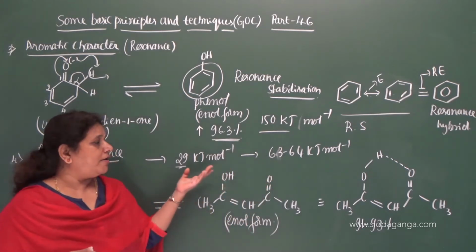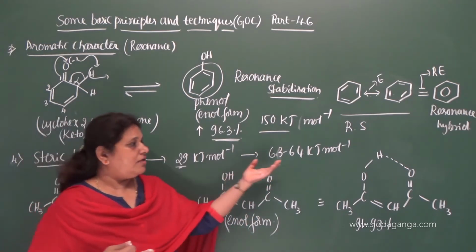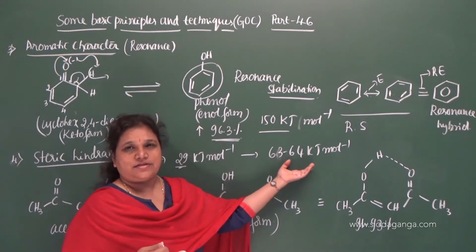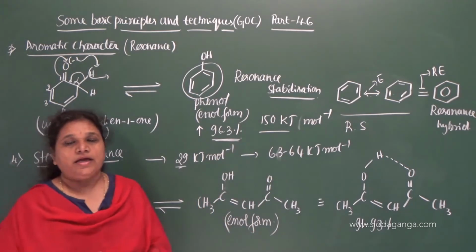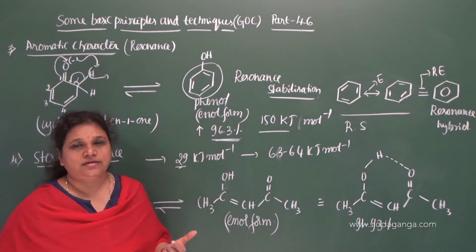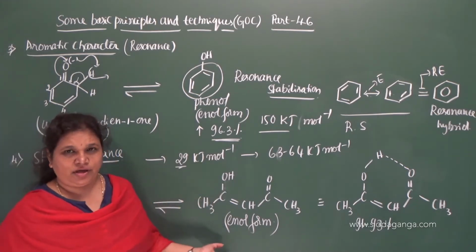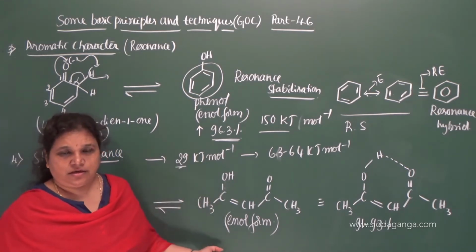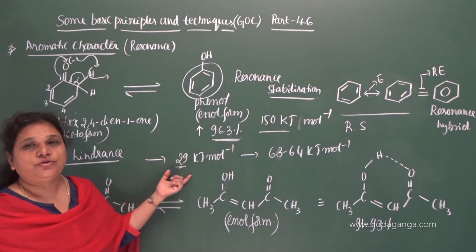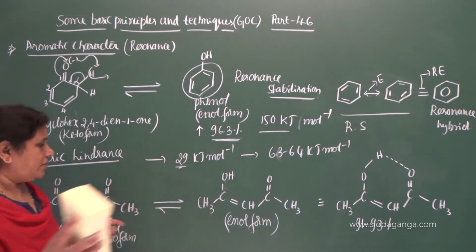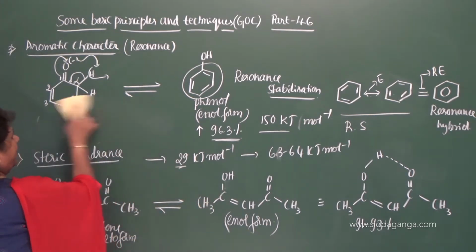This is hydrogen bonding stabilization. This is resonance stabilization. Clear? So this is one more reason how the enol forms get stabilized: due to hydrogen bonding, due to extended conjugation, and third one is due to aromatic character. And let us move on to the last one.